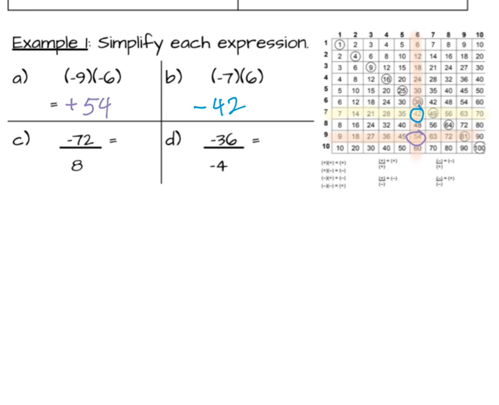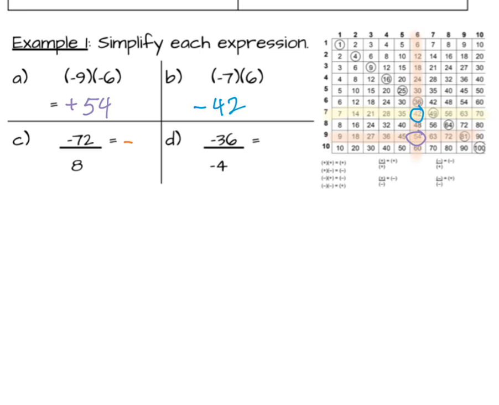Now, division, I can also use my multiplication for division. I know you all knew how to multiply, but how do you divide? So in this case, I'm doing negative 72 divided by 8. It's a negative divided by a positive, so that's going to be negative.